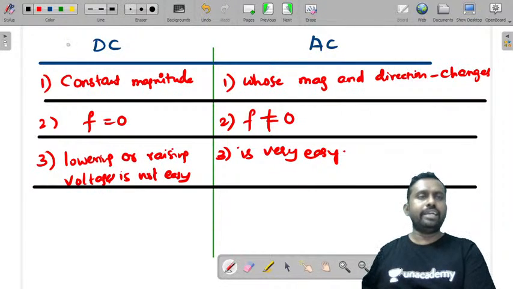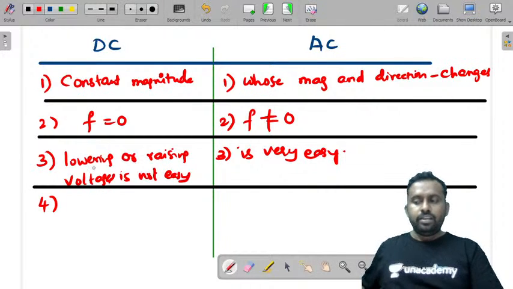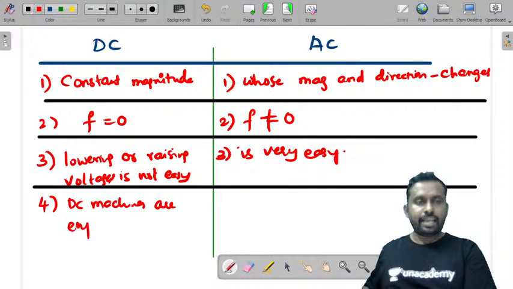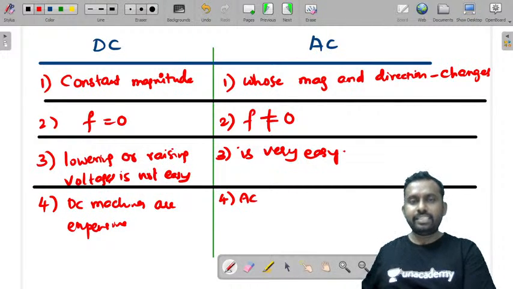Now let us look at the other difference. DC machines are expensive, whereas AC machines are cheaper.